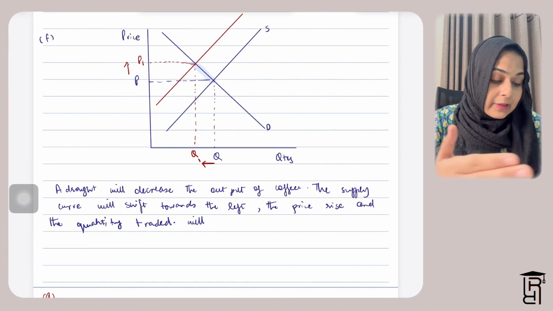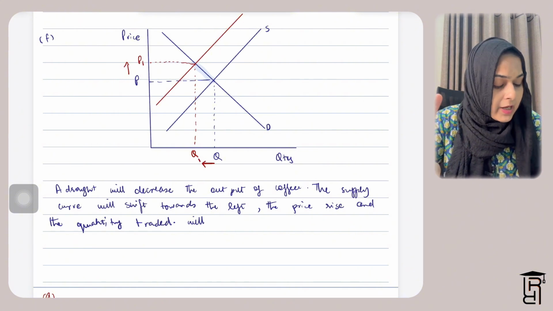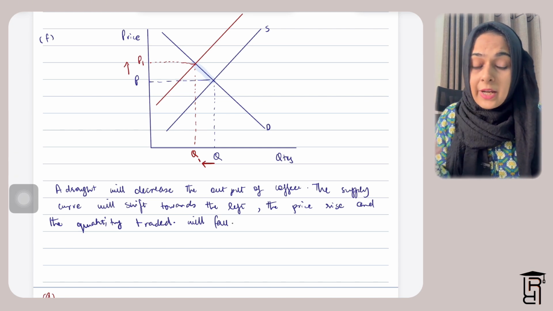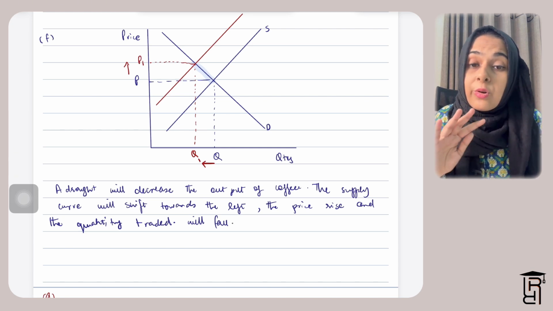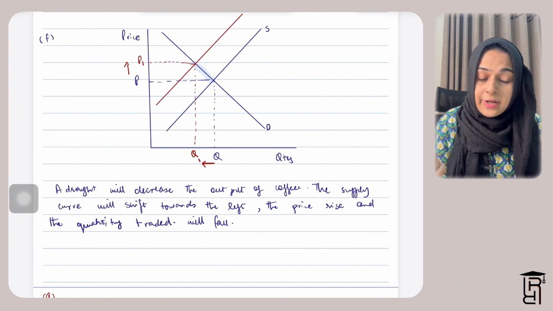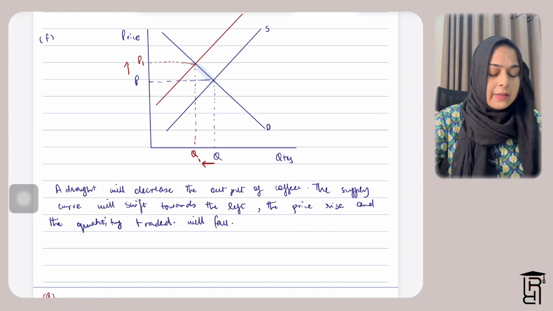Because of the shortage, the price is rising, and therefore, because of the rise in price, the quantity demanded is also contracting. So quantity demanded contracts because of the rising price. Therefore, the quantity traded is falling in this case.